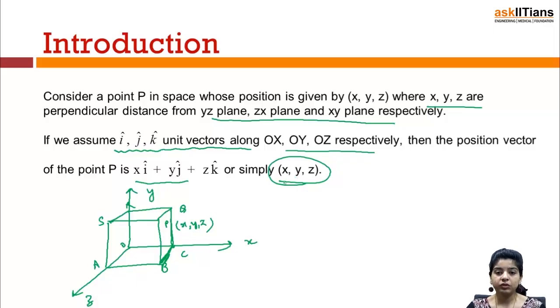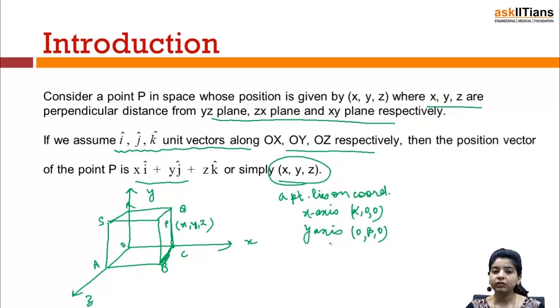One more thing that you need to note in 3-dimensional geometry, which is the basic thing that would help you in questions, is that when a point lies on a coordinate axis, like on the x axis, the coordinates would be (alpha, 0, 0). That means the y and z coordinates would always be 0. Similarly, if it lies on the y axis, it is of the form (0, beta, 0), so x and z coordinates are 0. Similarly for the z axis, x and y coordinates would be 0 and the z coordinate is whatever it is, like gamma.